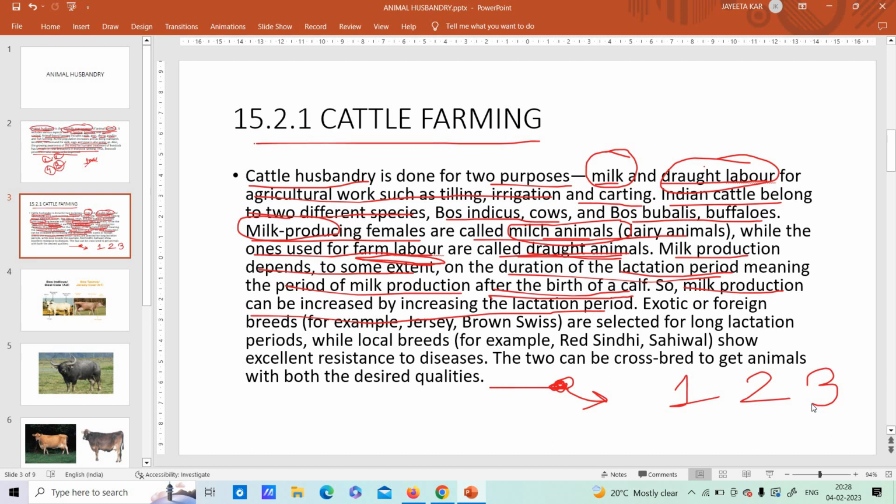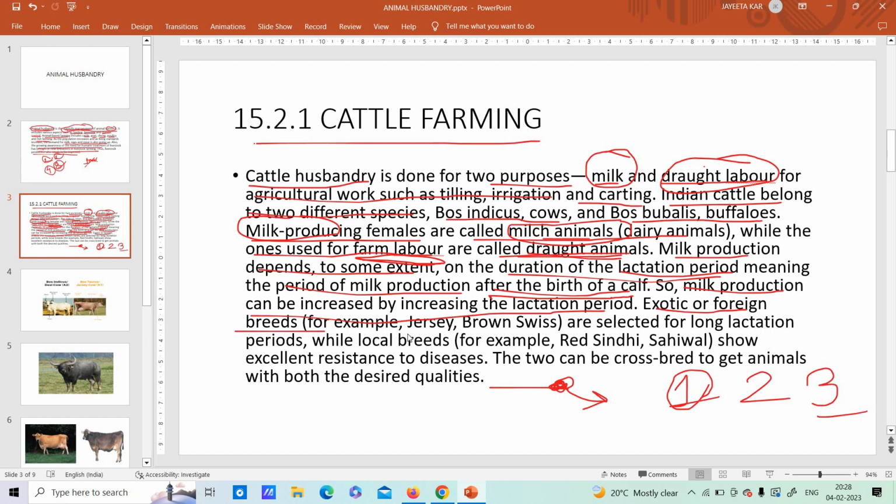So there is a variety. Maybe a cow which can produce milk for only 1 month, you can do something scientifically and try to increase its milk production period to maybe 3 months. So that can be done.